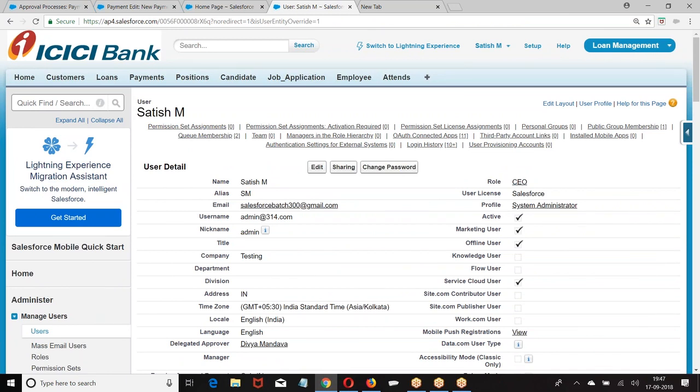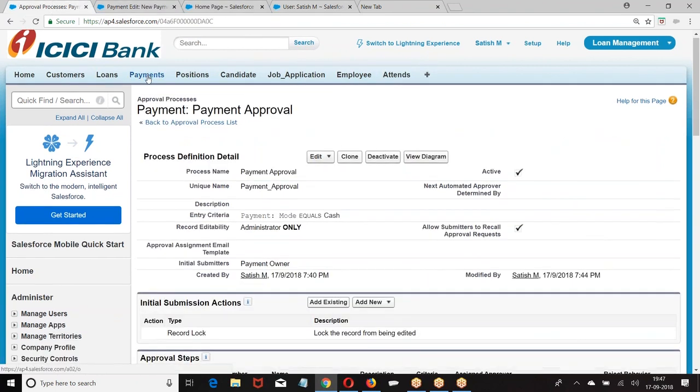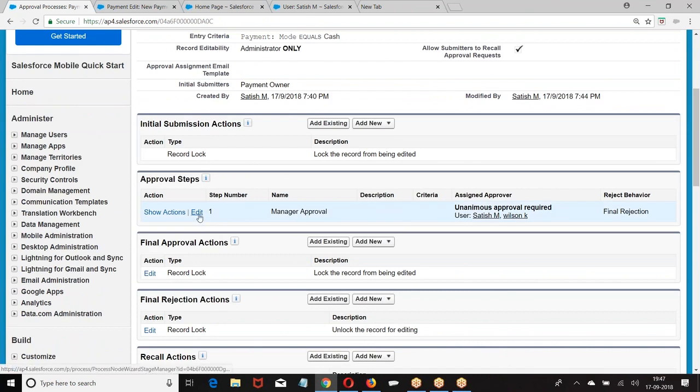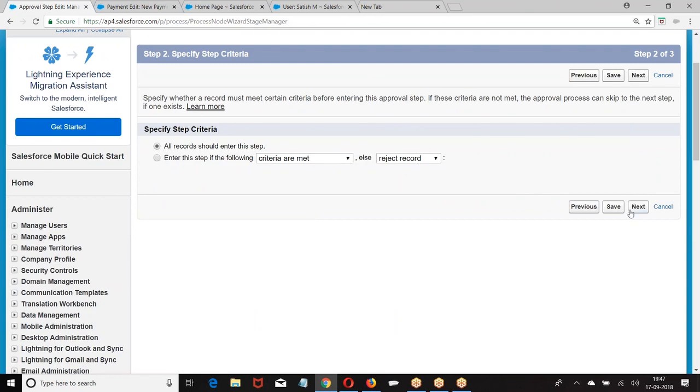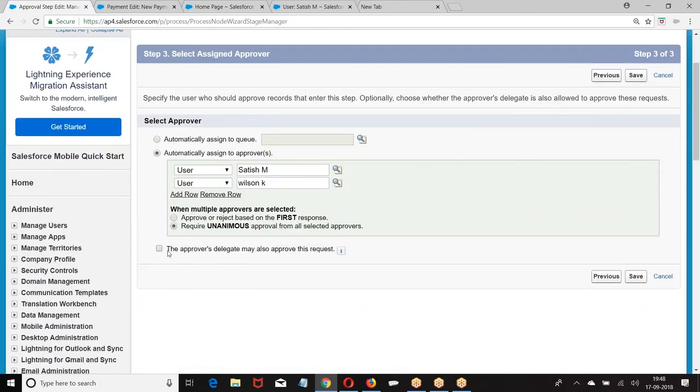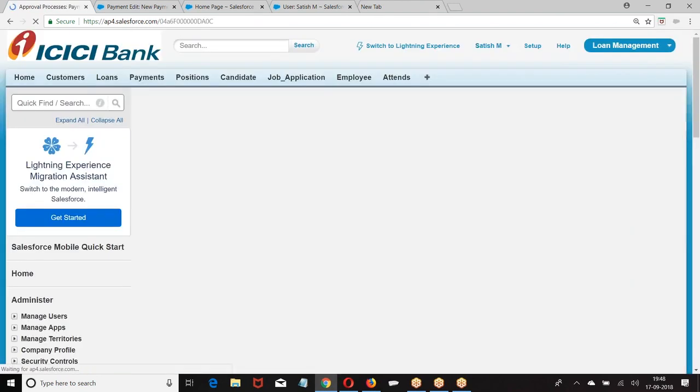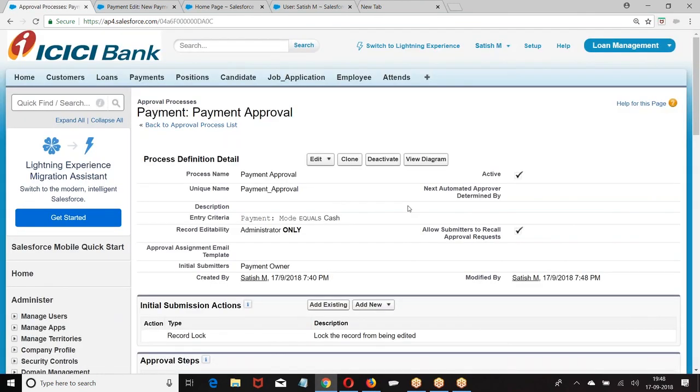So Divya can approve it. Whomever you select as delegated, they can approve your record. But here on the user I scroll, who is my delegated? On the approval process also I have to tell it. Go to edit, next. What is it saying? My approver's delegate may also approve. If I select this option and save it, then it is enabled. So I have enabled the option, my delegate can also approve it.